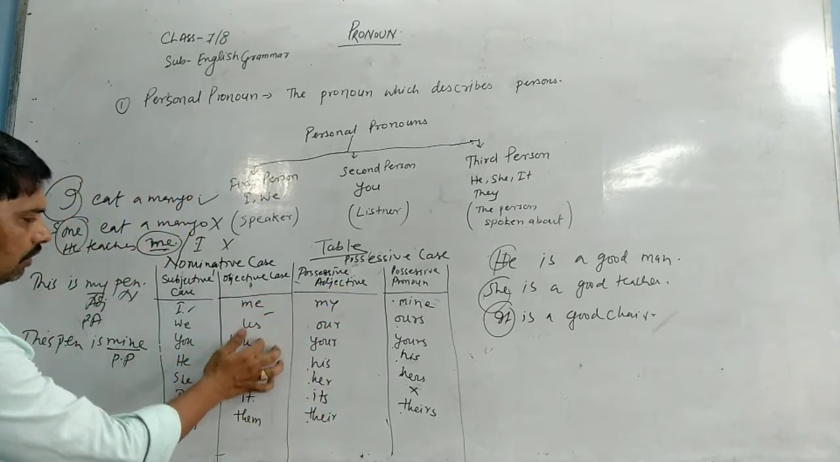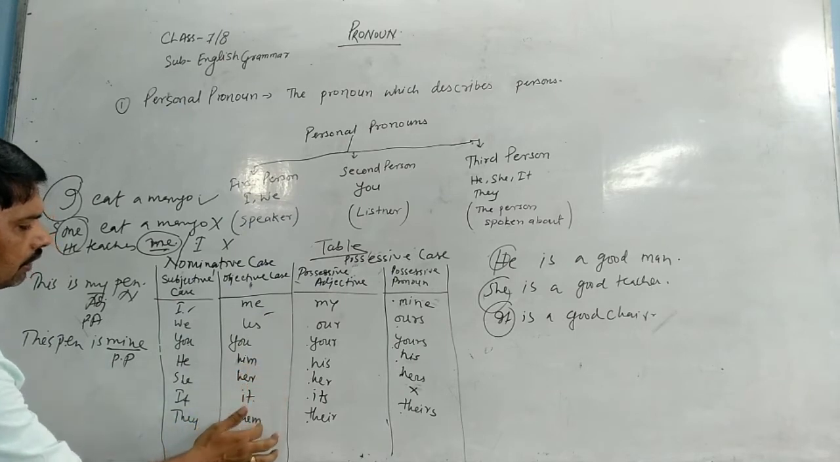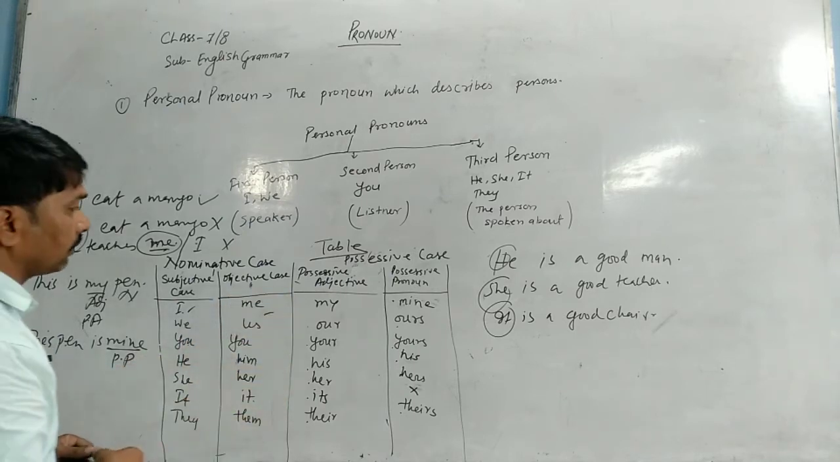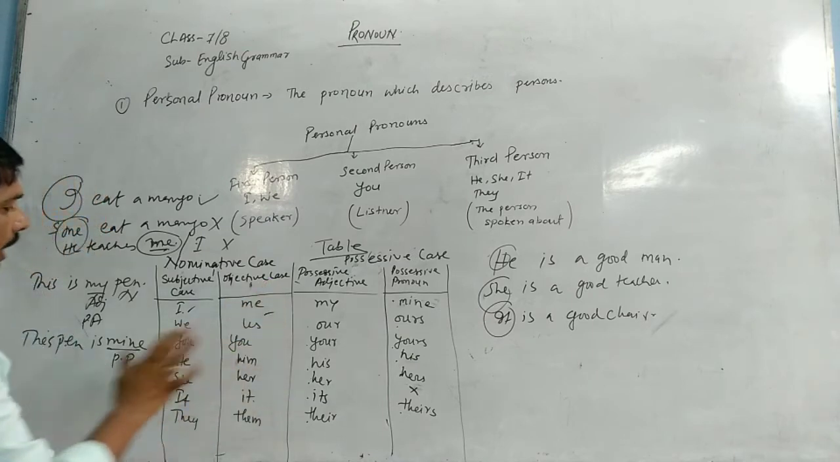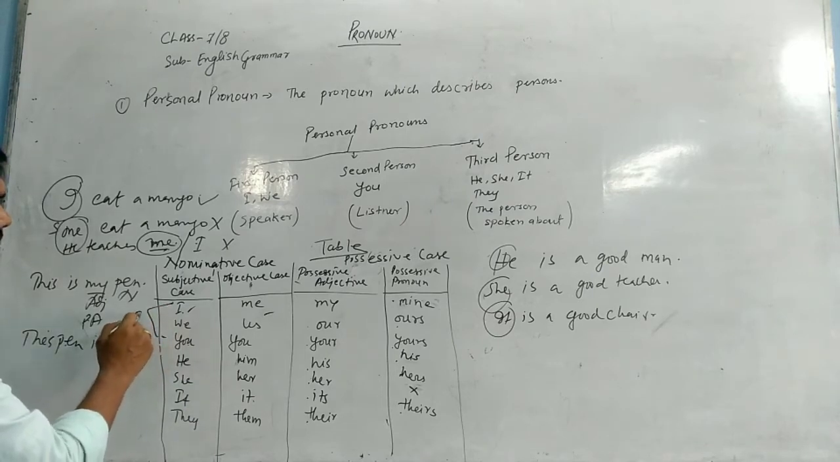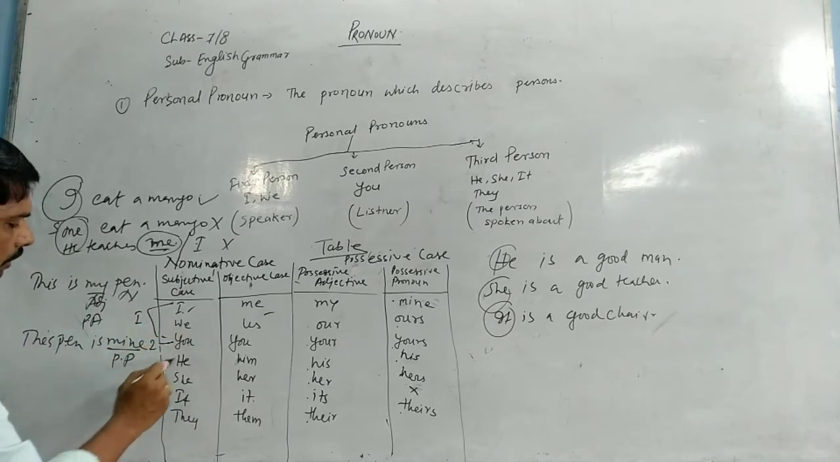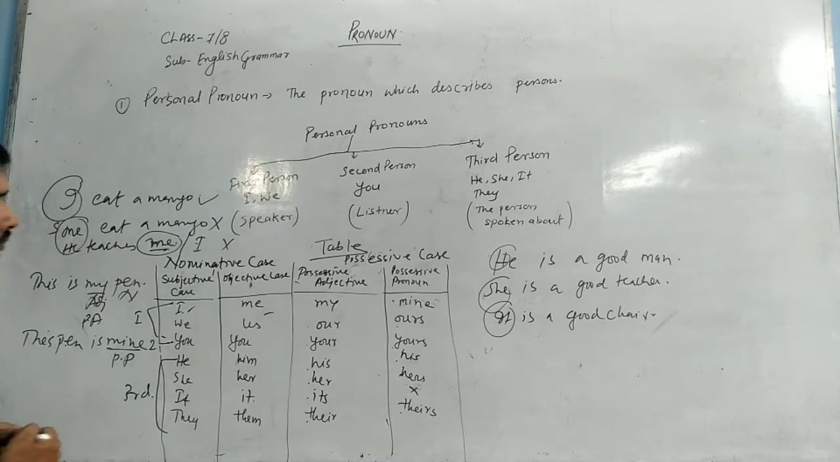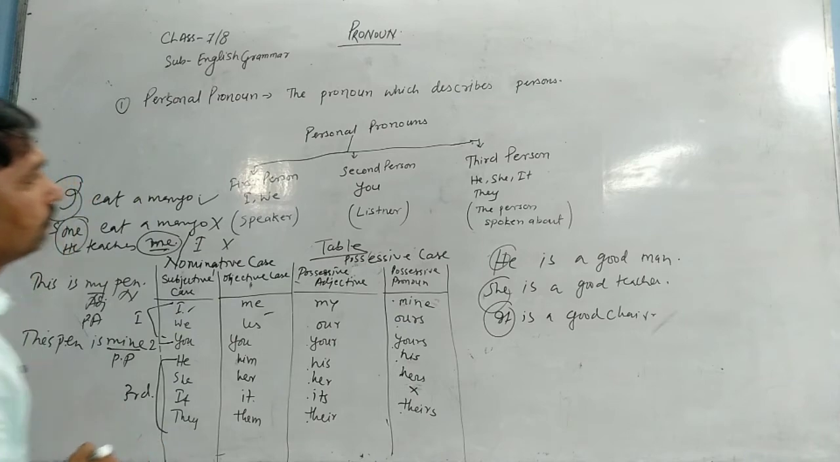These all words, me, us, you, him, her, it, them, all are used as objective case or as an object. I, we, you, he, she, it, they. You can see this is first person, second person, these are third person. Hope you are understanding.